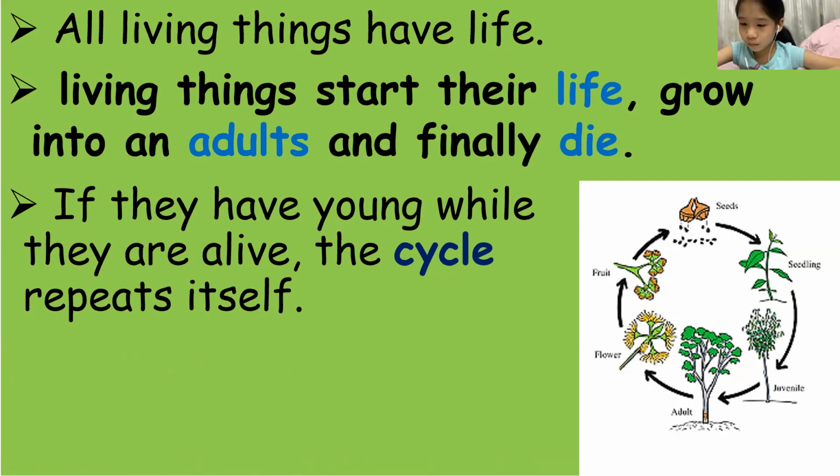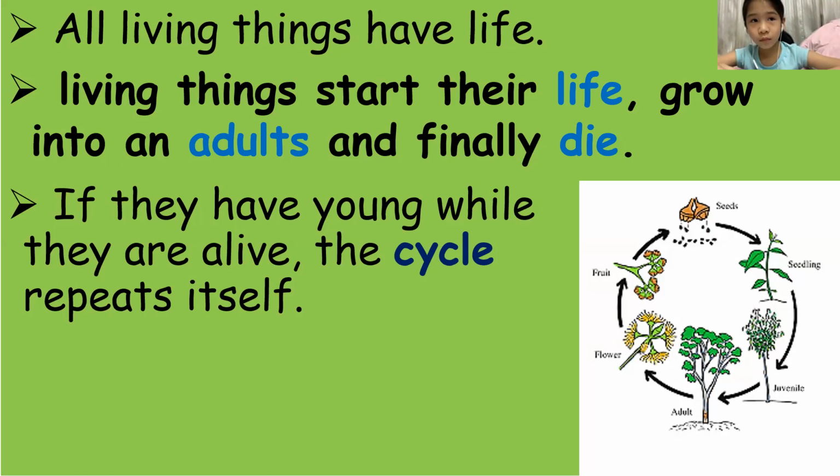Like for example, plants. The plants will bear flowers, and the flowers will develop into a fruit, and the fruit will bear seeds, and the seeds will fall on the ground and grow into a baby plant.